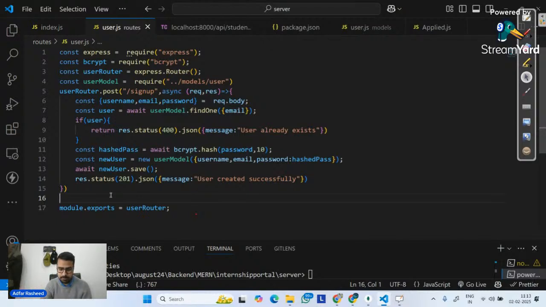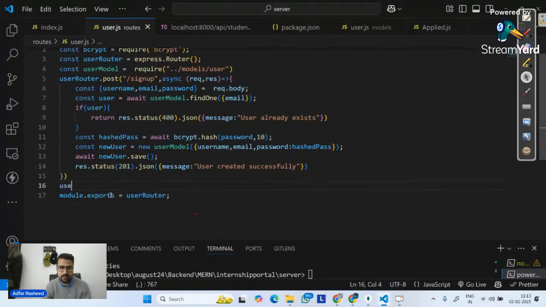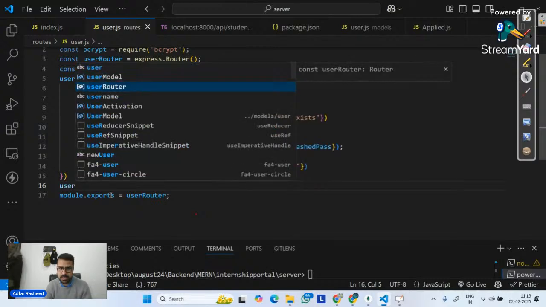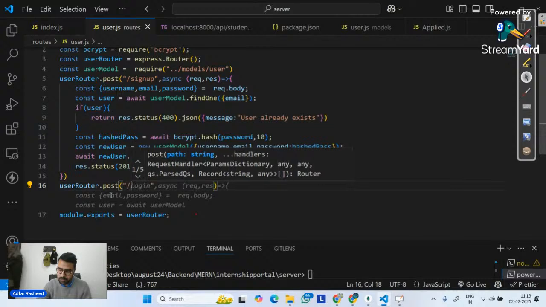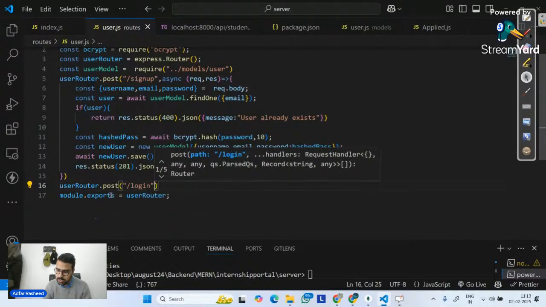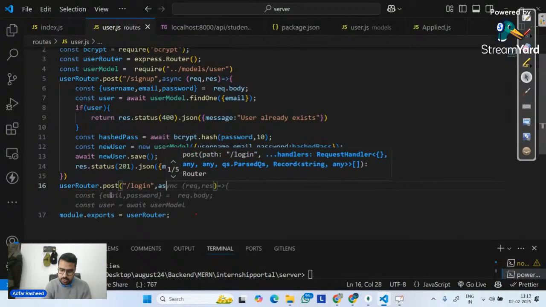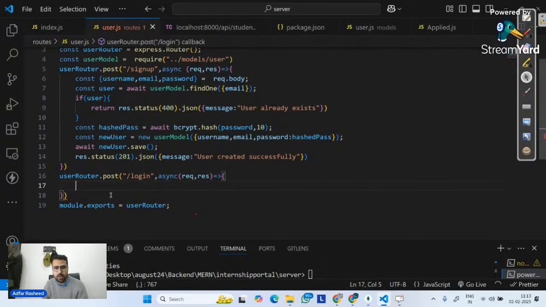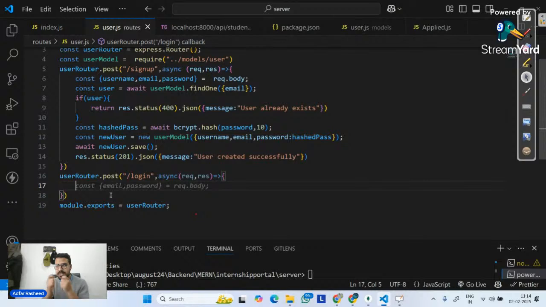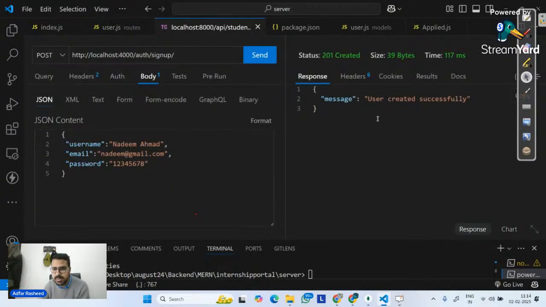So I will simply go on the same user router over here. I will tell it, hey, please on the same user router, implement a post on login. And then over here, I will ask you to create a request, response function like this. And in this entire thing, what are we trying to do? We are simply trying to log in a user which we have signed up over here.